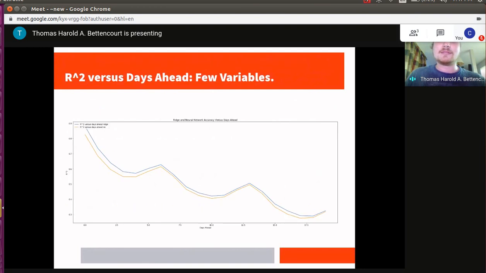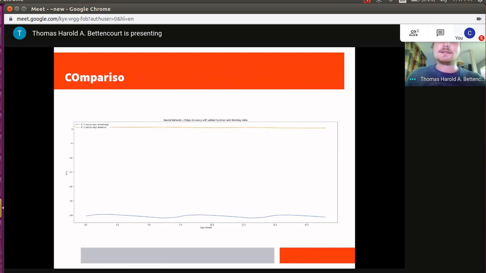Here is a comparison between the results of the ridge regression and the neural network for sparse data. As you can see, the neural network performs close in value to the ridge regression, but is actually less accurate in this example. However, when you add in more data, such as the workday, day of the week, and seasonal data, the neural network becomes substantially more accurate. And in fact, the ridge regression becomes completely inaccurate, suggesting that for future efforts, for predicting aggregate data for a day, one should explore the use of a neural network rather than regression methods.